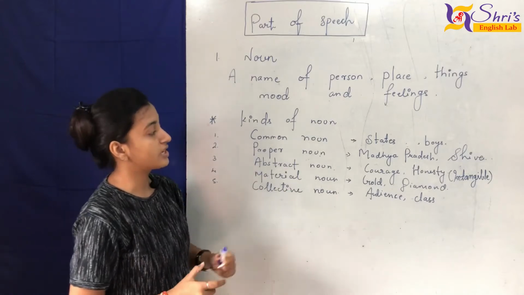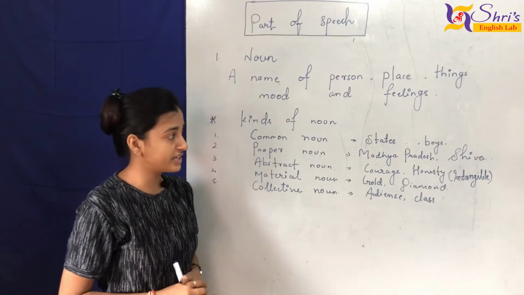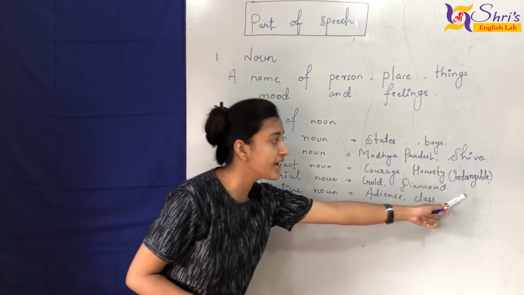Third, we have abstract noun. I define it in an easy way: an abstract noun is intangible.